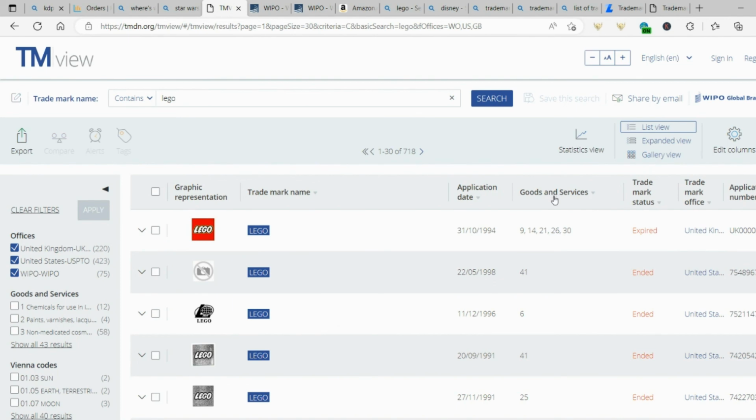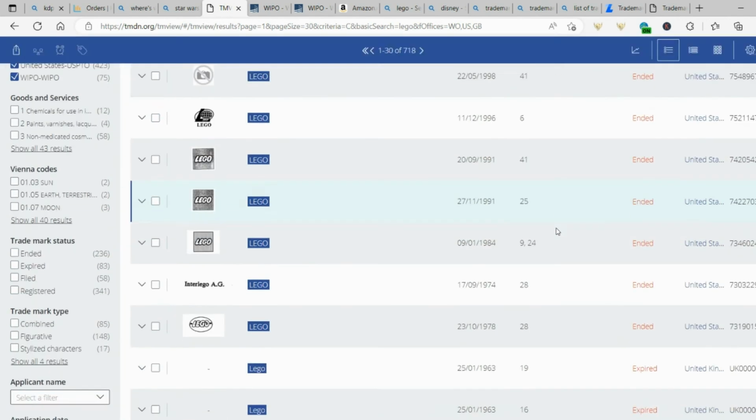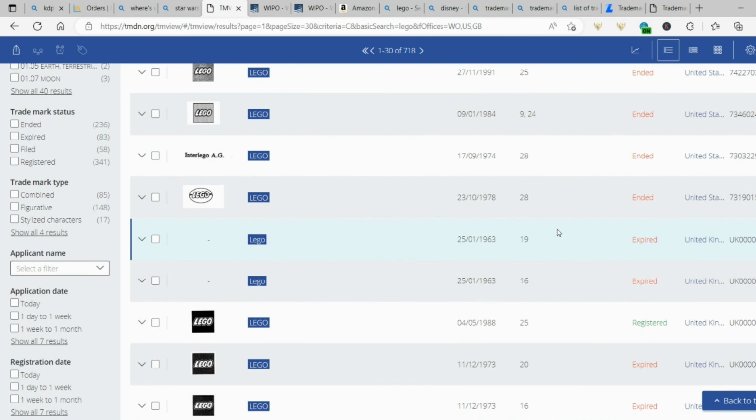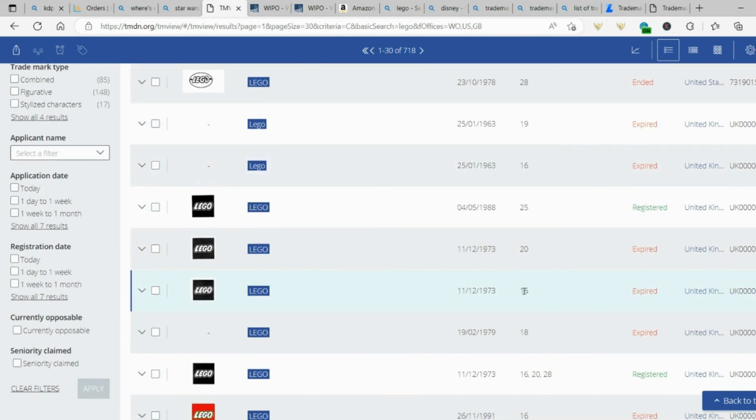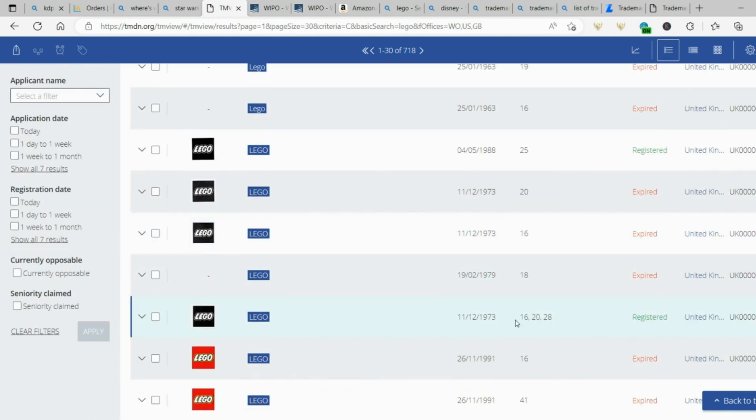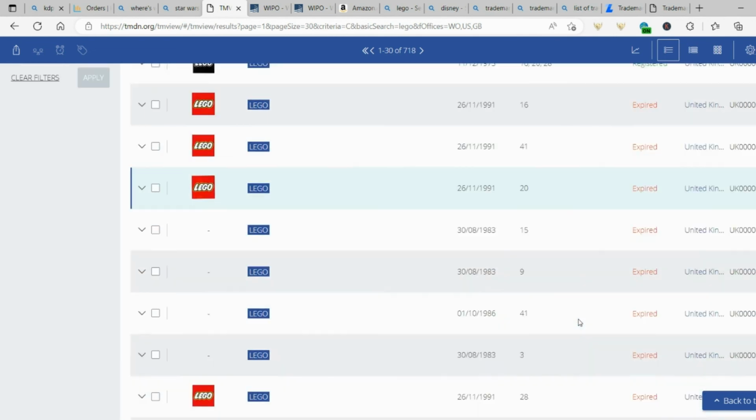Now, for the goods and services, we want to make sure that it is not trademarked under class 16. Here you can see class 16, but it's expired. We check a bit further down: class 16, expired, class 16, registered. That's now ruled us out. Once you see class 16 registered, you can't use that keyword.